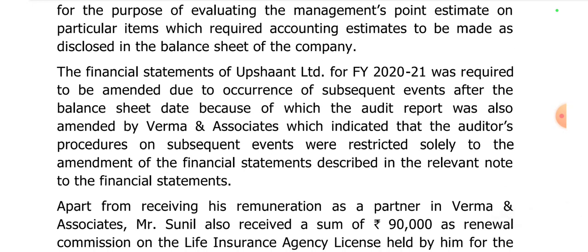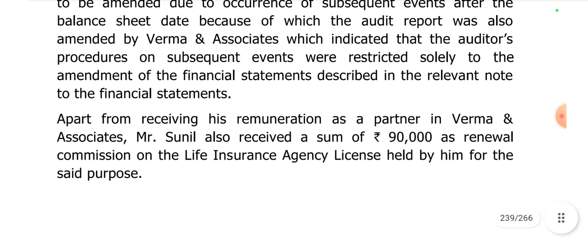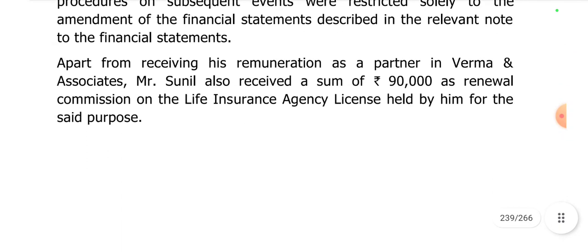The financial statements of Upshant Limited for the financial year 2020-2021 were required to be amended due to the occurrence of subsequent events after the balance sheet date, because of which the audit report was also amended by Verma and Associates, which indicated that the auditor's procedures on subsequent events were restricted solely to the amendment in the financial statements described in the relevant note to the financial statements.